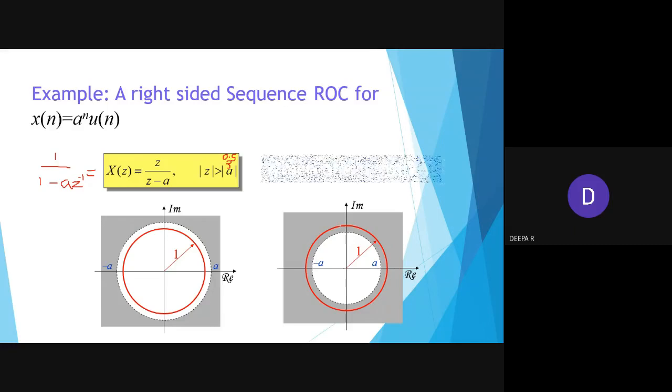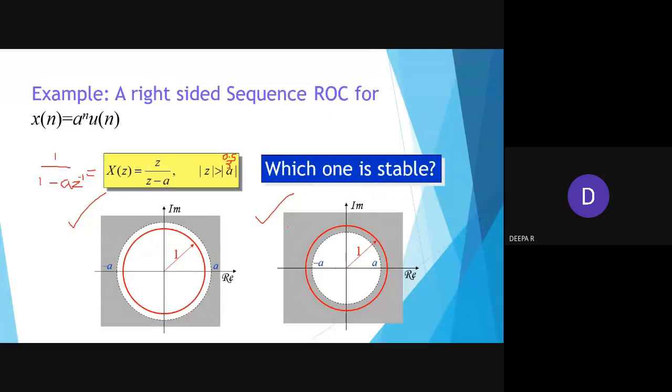So now how can I say which is stable? According to the problem, we have to prefer either this condition or this condition. If my a value is exactly 1, what will happen? It will come here. According to the problem and the variable we have been given, we have to draw the region of convergence, and decide how the shaded portion goes. Outside the circle we have shaded. So at what point we are going to draw this circle, that we are going to identify.